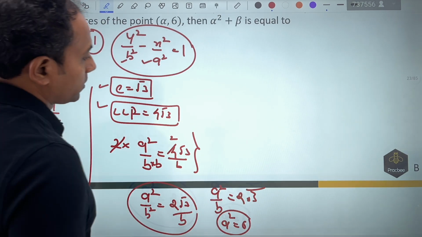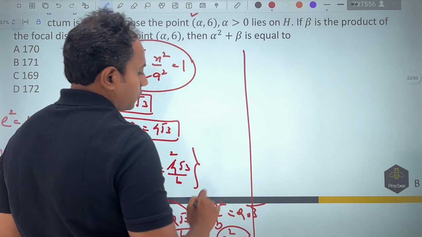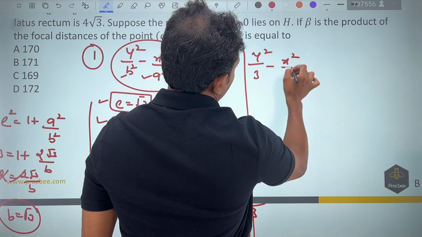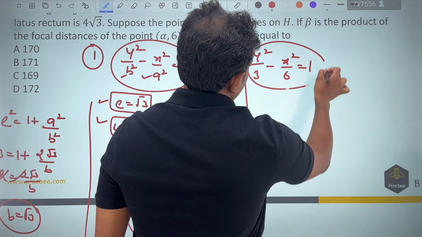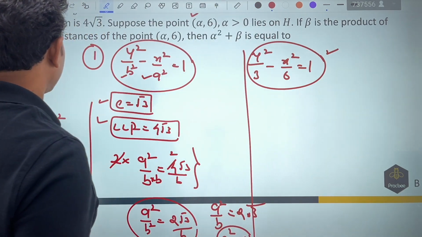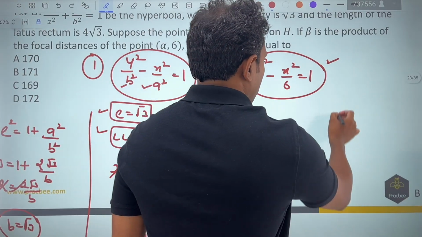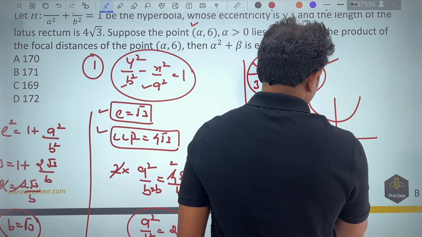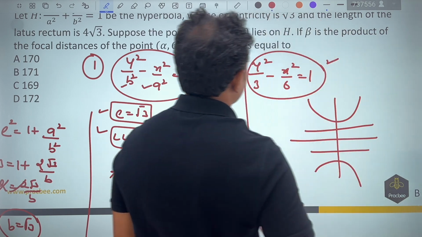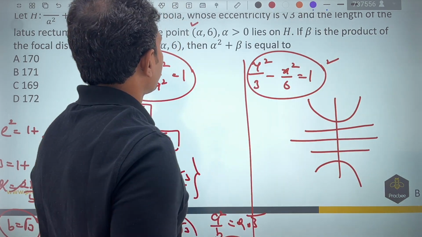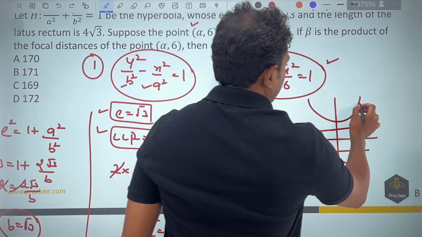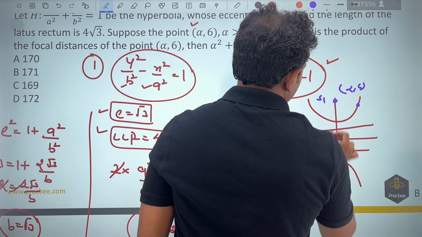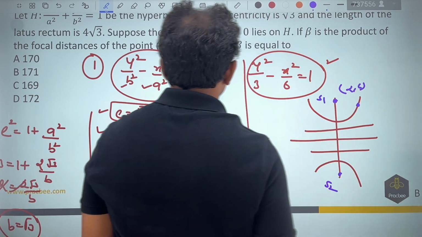So you can see that by doing this, in the second part, before moving there, we have simplified this equation to y square by 3 minus x square by 6 equal to 1. So we have got this part. Now in the second part, what they are saying is, if I draw this equation, this is how it looks. These are the two directrix. Now what they are saying is, if I take a point, alpha comma 6 would be here. And this is one of the focus S1, this is another focus S2.